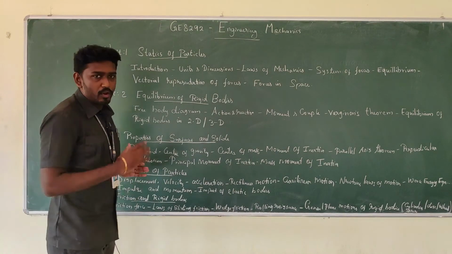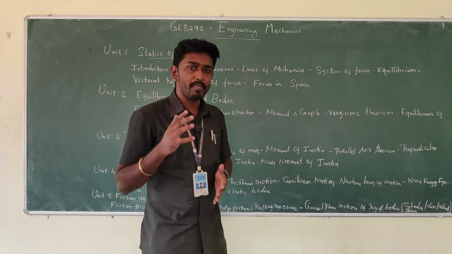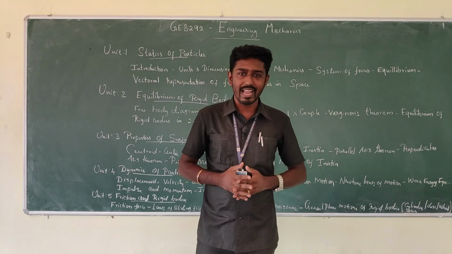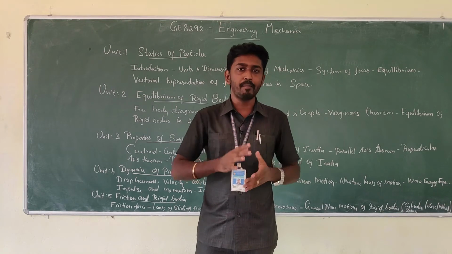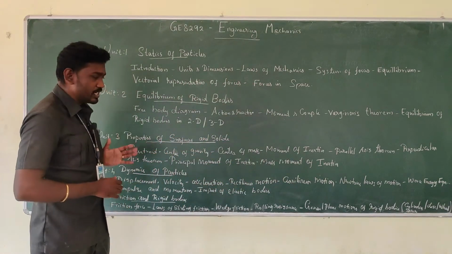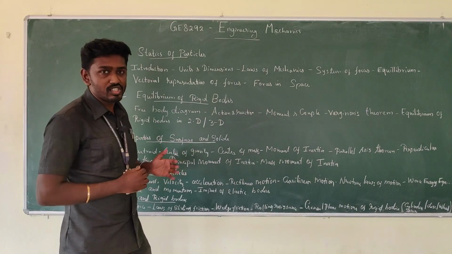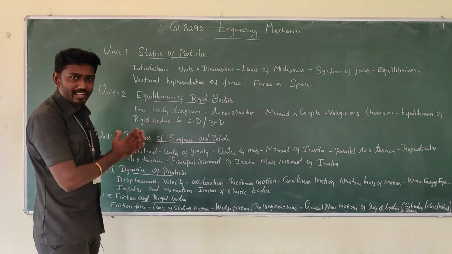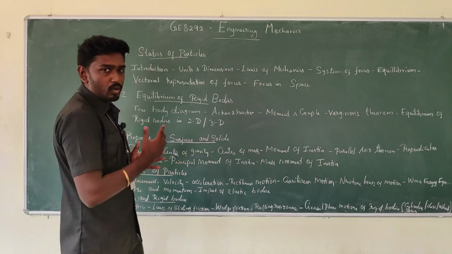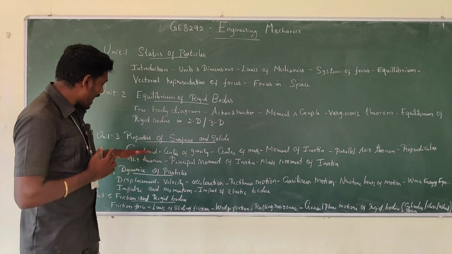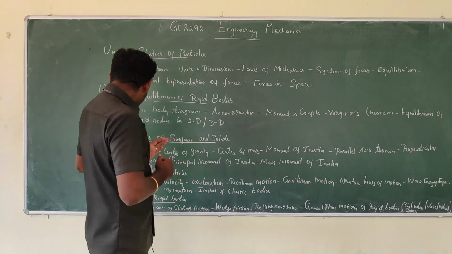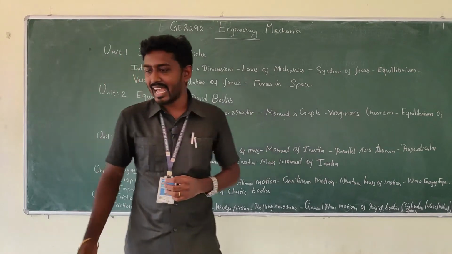The next one, third unit, is properties of surfaces and solids. When you are designing the supports for constructed buildings, you will come across a lot of plane surfaces and solid objects. In order to support any of the objects, we need the center of gravity, centroid, center of mass, and so on. In this unit we will cover moment of inertia, the parallel axis theorem, the perpendicular axis theorem, principal moment of inertia, and mass moment of inertia.